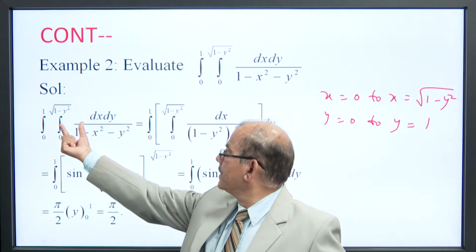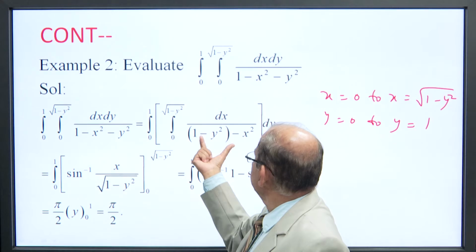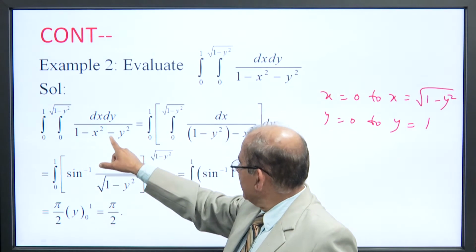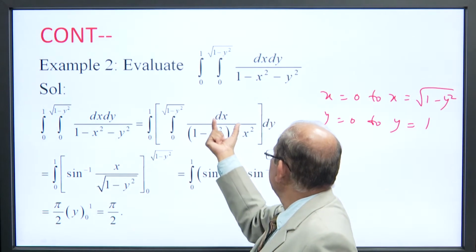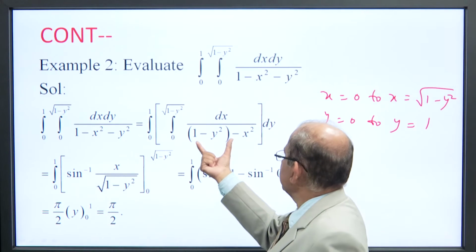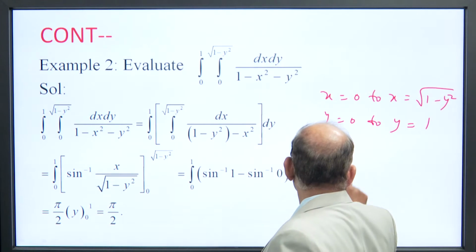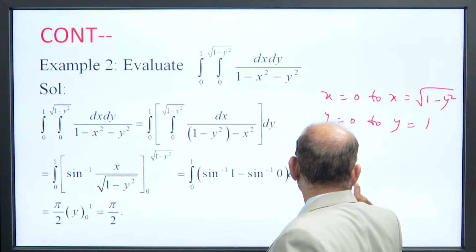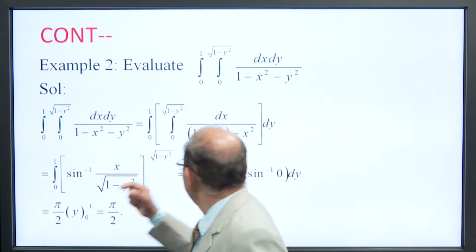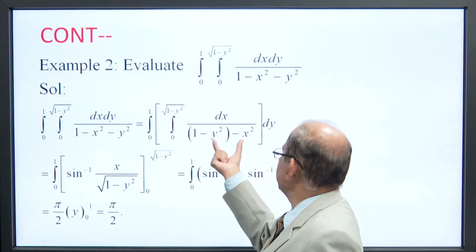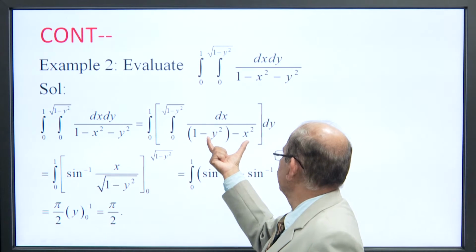First we integrate with respect to x, keeping y constant. The denominator is square root of (1 minus y square) minus x square. We know the formula: the integral of dx by square root of a square minus x square is sin inverse of x by a.